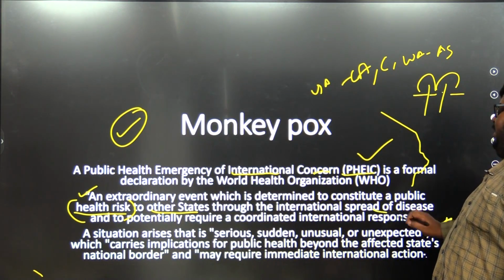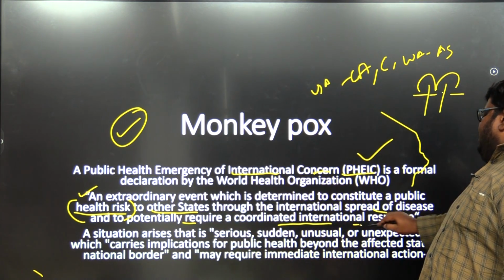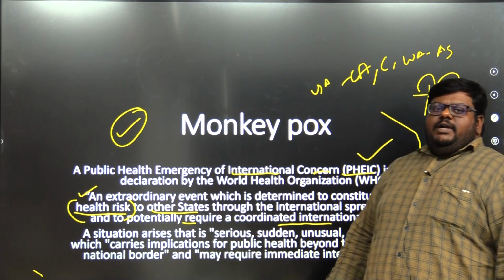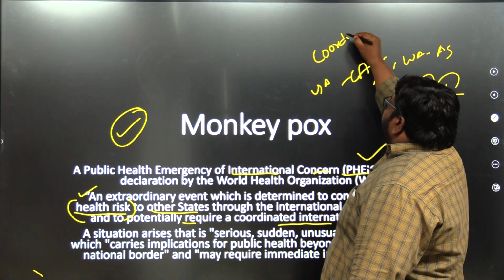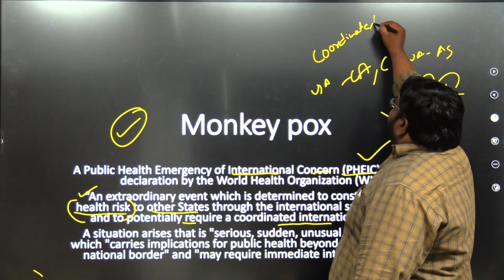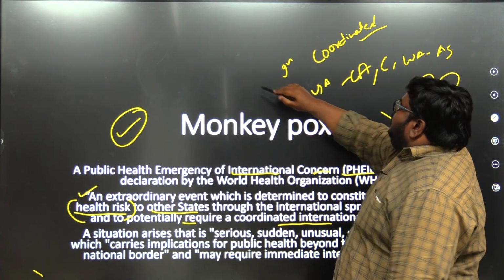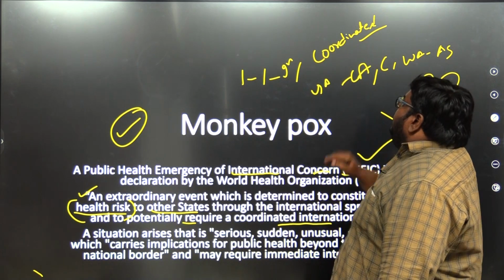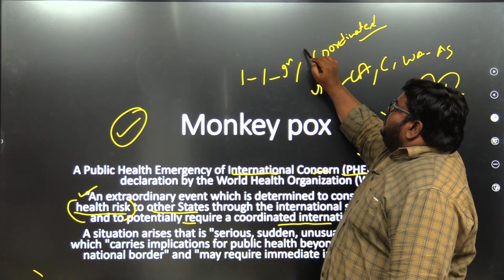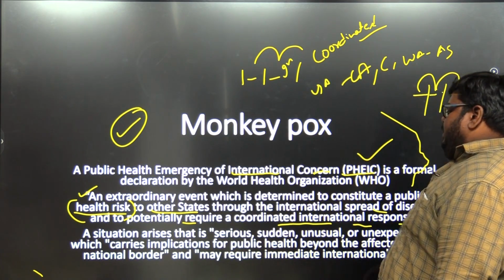It involves international spread of disease and potentially requires a coordinated international response. What does it say? It wants us to be coordinated because no one state can deal with it individually, because it is going through all the borders from one country to another. So all the alerts must be given to all the public functionaries.